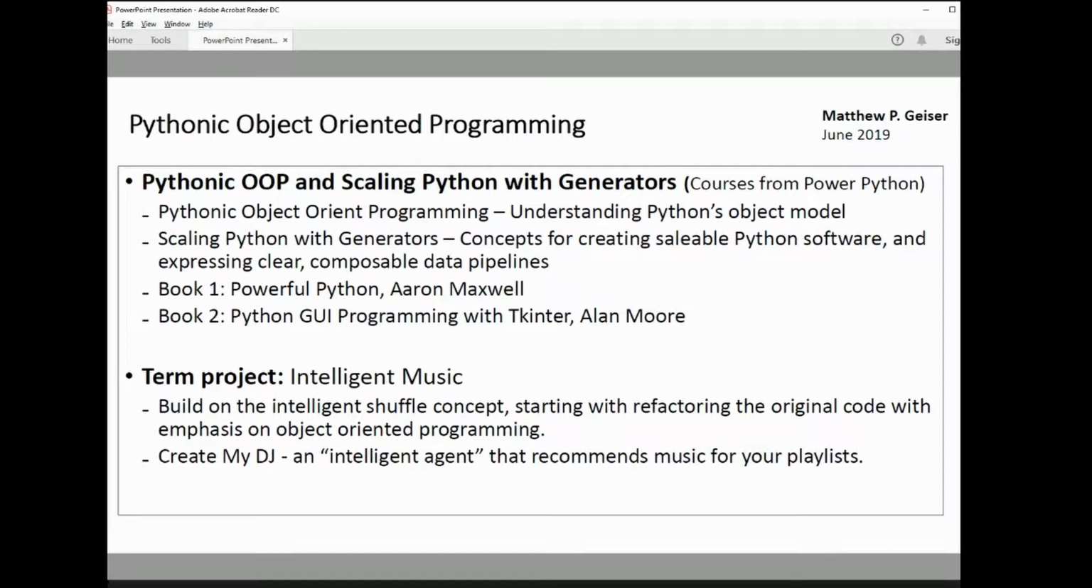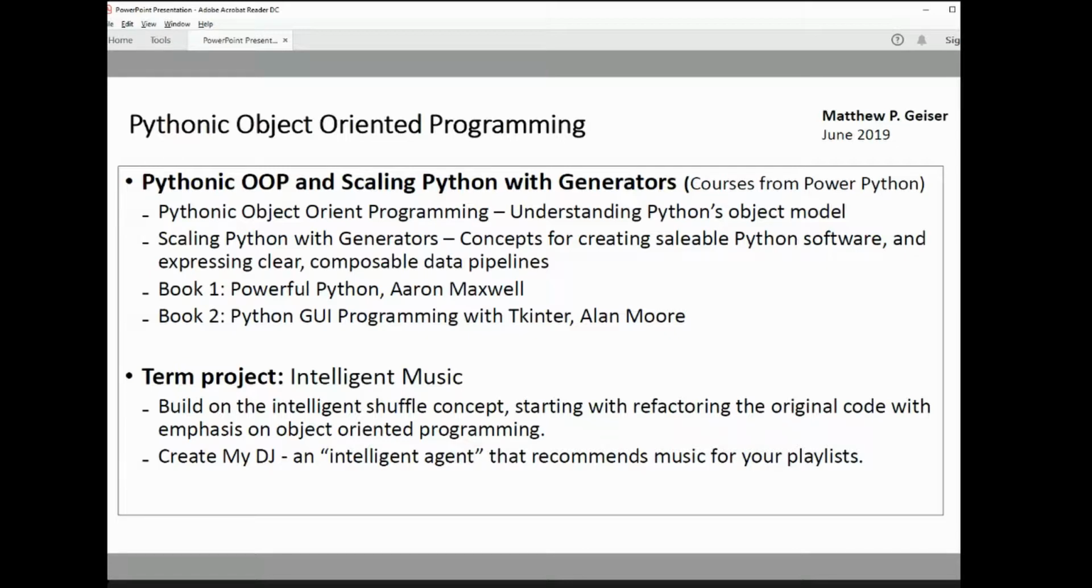I really focused my learning efforts for the past few months on object-oriented programming in Python. And I used two courses from Aaron Maxwell, Pythonic OOP, or object-oriented programming, and Scaling Python with Generators. I'll mention this again at the end, but if you're very serious about advancing your skills as a Python programmer, I highly recommend Aaron's work. You can start with his book or you can start with some of his courses. Powerful Python is the book.